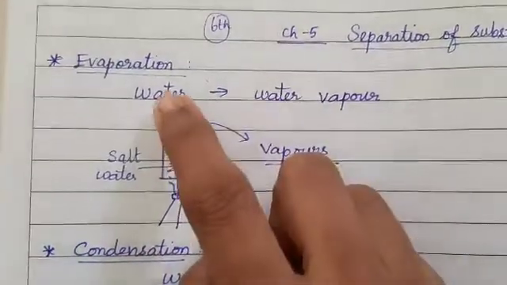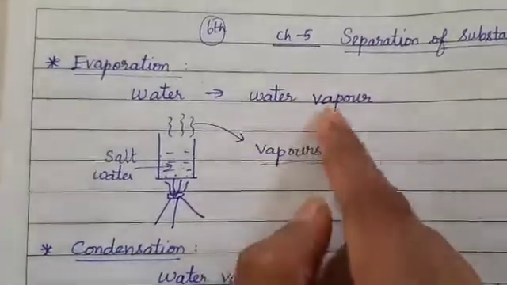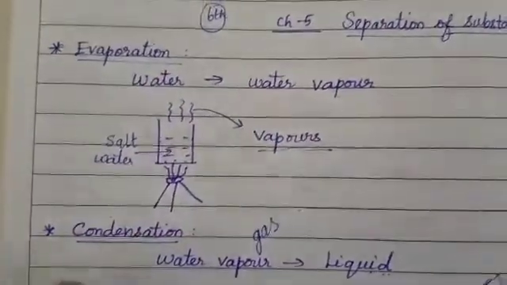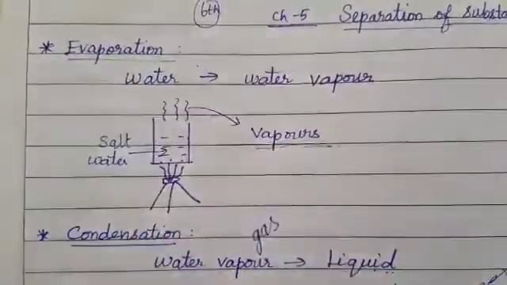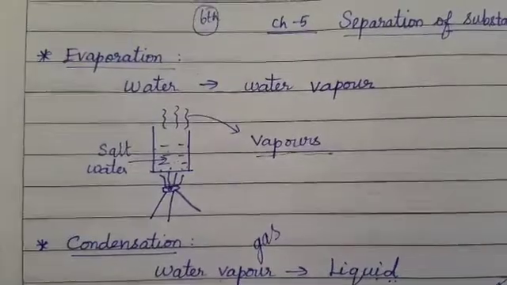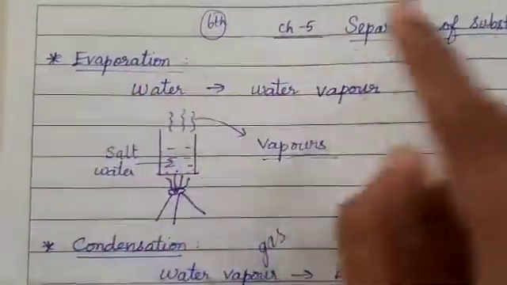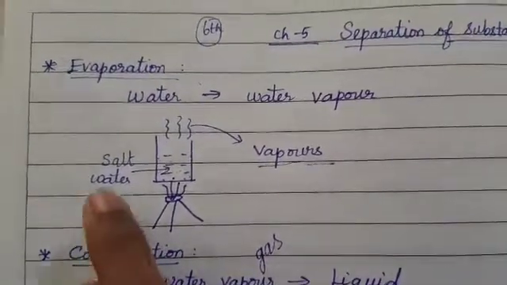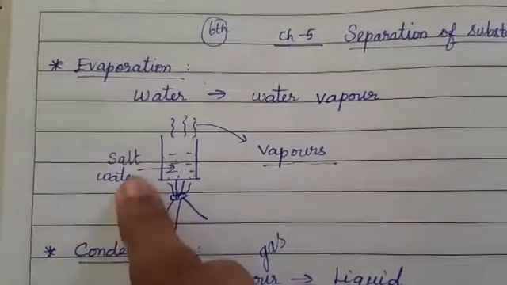Understood? That is why I have written here that water is converted into water vapor. Water vapors are gas molecules. Water is liquid, so liquid to gas conversion happens in the evaporation process. But how is this conversion going to help us to separate the substance? For that, let us consider an example of salt water.